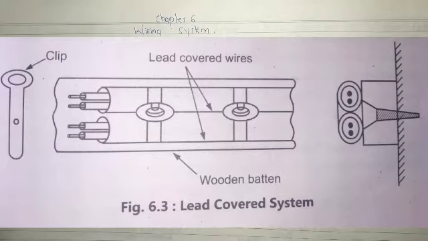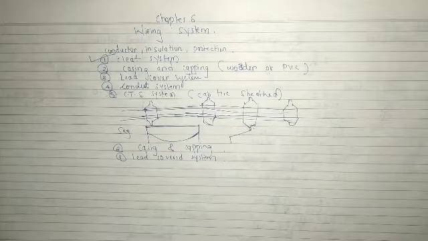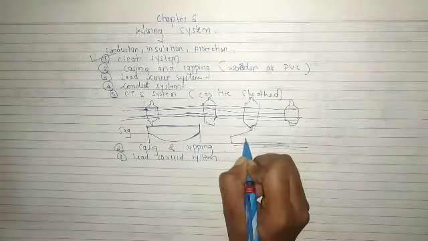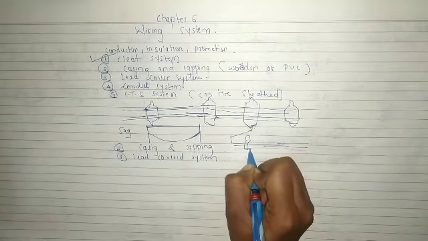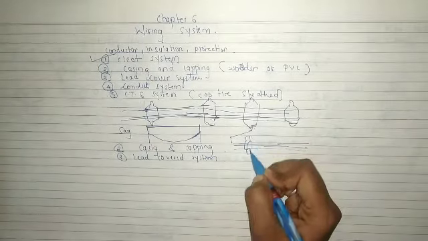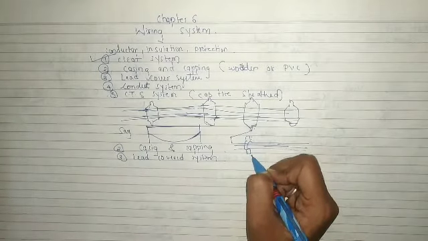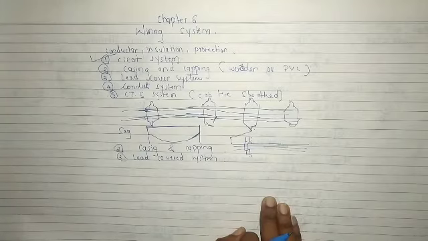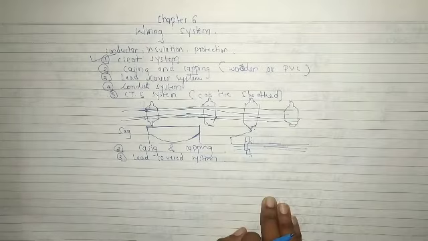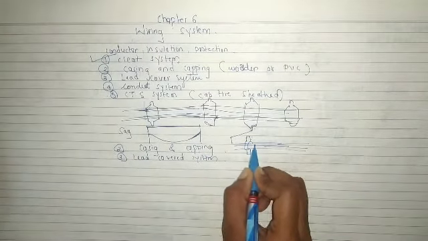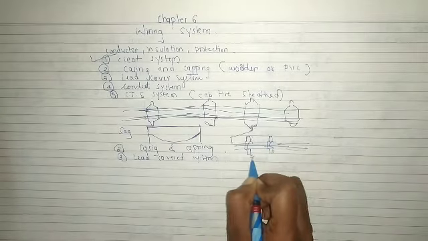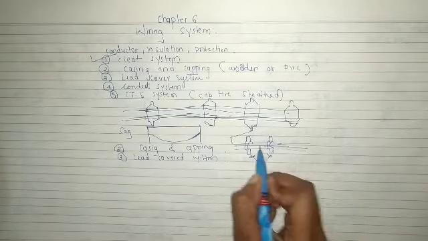The wires are fixed by means of metal clips. Whenever we place the wires, they are secured with the help of clips. These are the clips that are used to attach the wires. The wires are fixed by means of metal clips spaced at regular intervals directly on the wooden beams or battens. So these clips are placed at specific intervals on the wooden batten.